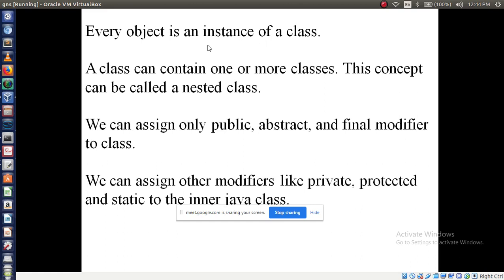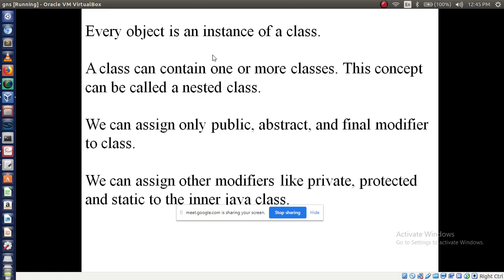The class can contain one or more classes, like I have shown in the home pictures, right? So one home can have many floors: ground floor, first floor, second floor, right? Similarly, a class can contain one or more classes, that is left to the programmer.